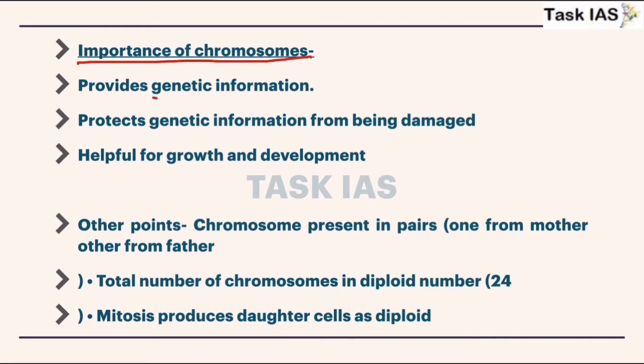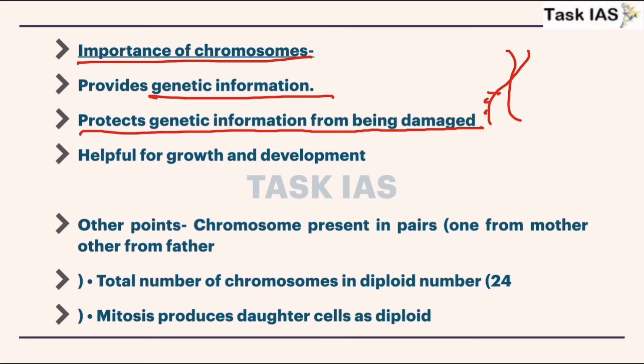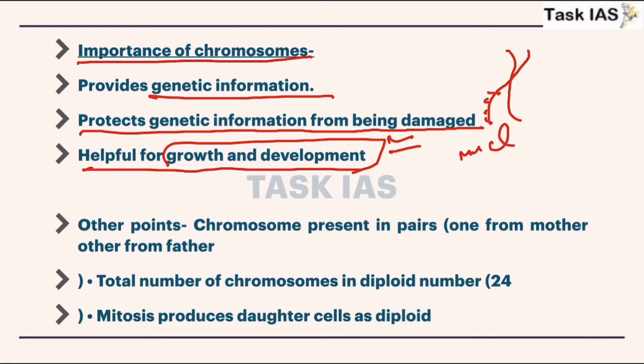Now the importance of chromosomes. They provide genetic information, and protect genetic information from being damaged, because in chromosomes they are very organized. They are helpful for growth and development, because chromosomes or genes or DNA also encode information related to our daily activities, that is protein formation, which is needed for muscle growth, for our brain development, or for healing of our wounds. So every activity depends on the functioning of chromosomes.